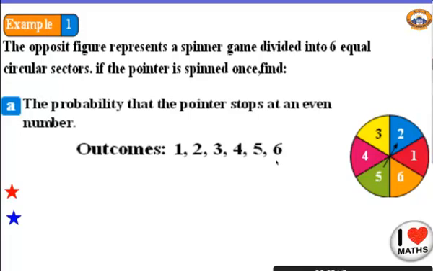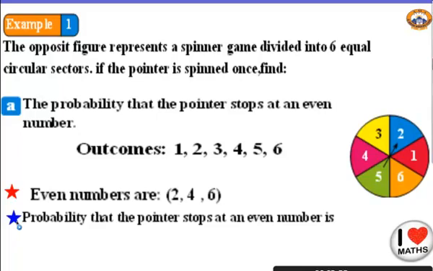And what about my numerator? Let's see. How many even numbers do I have in this dart? I have 2, 4, and 6. So I have 3 numbers. So the probability that the pointer stops on an even number is 3 over 6. 6 is my total or my outcomes. Can I simplify 3 over 6? Yes, both of them are in the table of 3, so it will be 1 over 2, which is half.